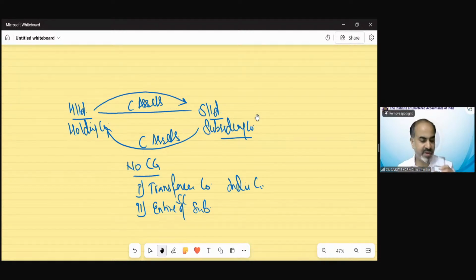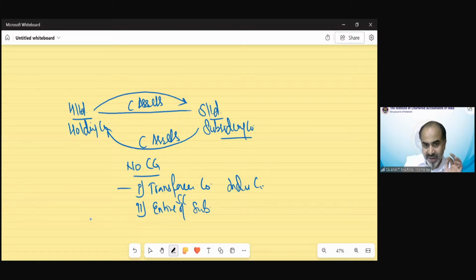Nitin is saying 15% or more, correct? Generally, we can make any other company our subsidiary if we have 15% or more of the share capital voting power of that company. Clear? Now I have two questions from all of you in this scenario.